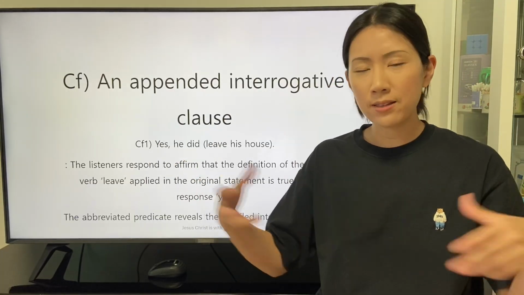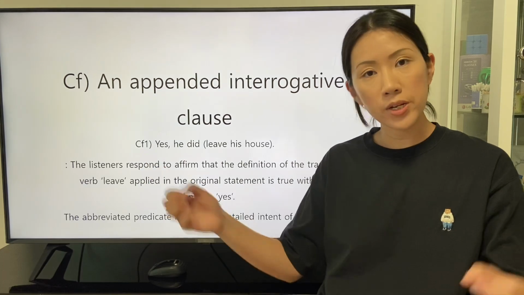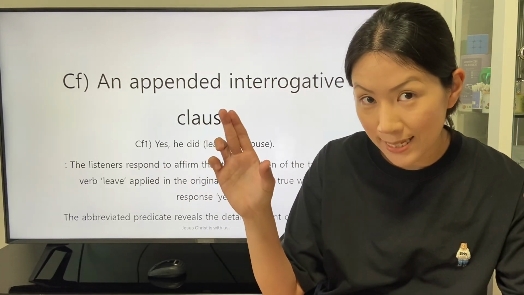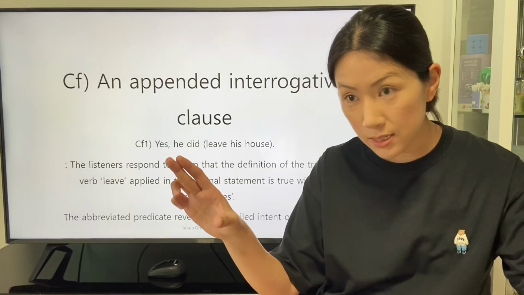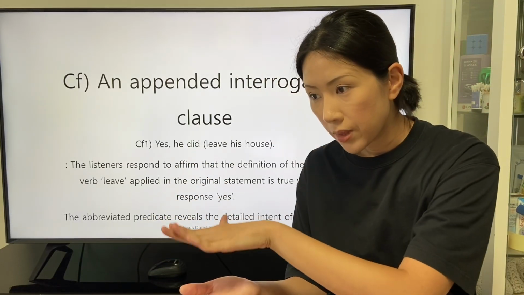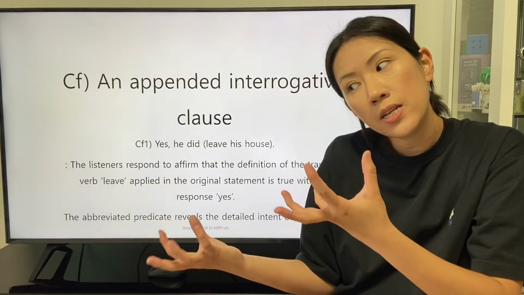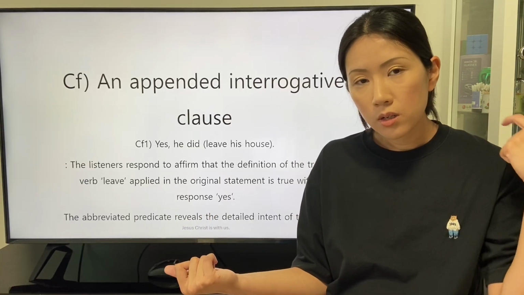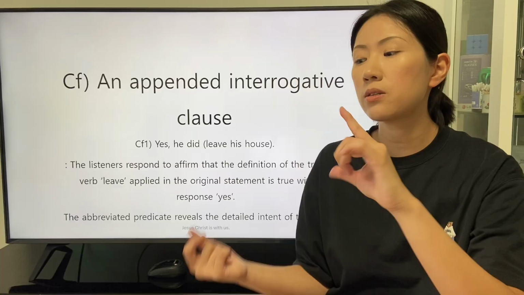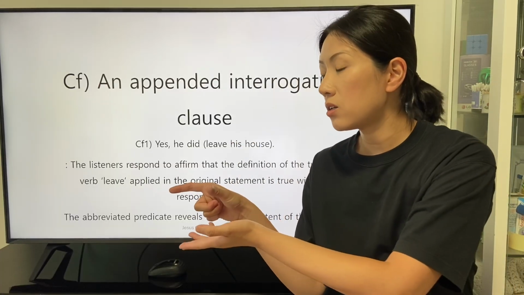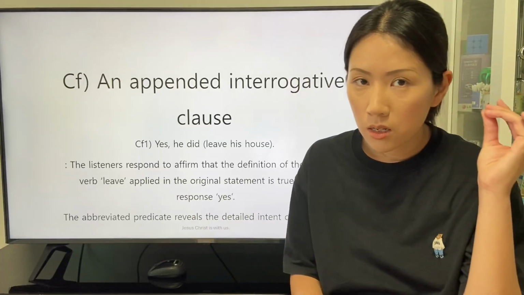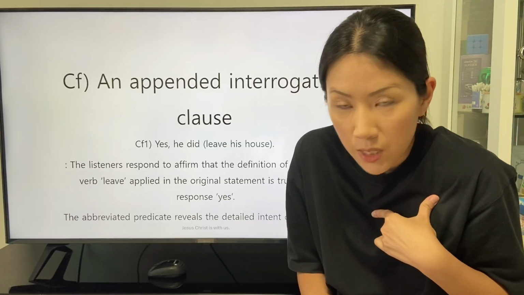We can understand that the response yes is accorded with the declarative statement interpreted into the positive way, with the consideration that the appended clause is applied to emphasize the intent of the speaker.